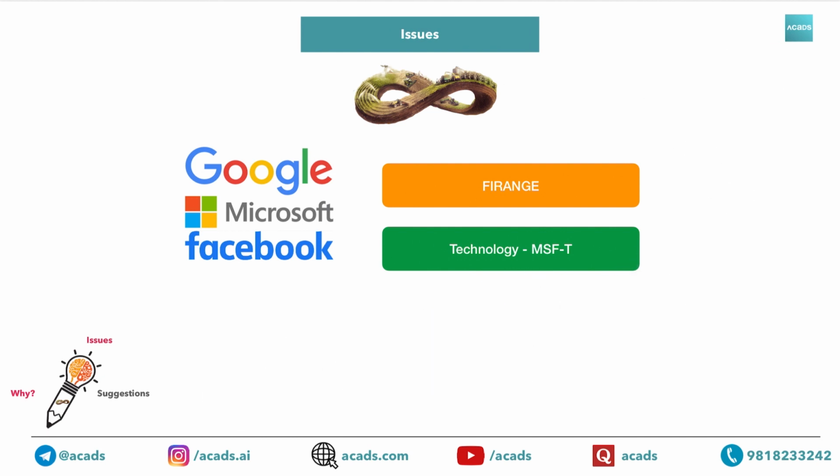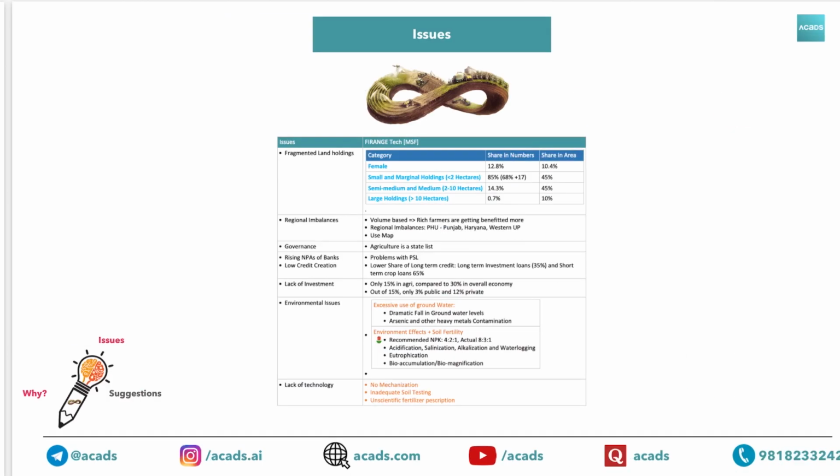So we'll explain it. Another thing that you need to know, for technology there is another sub mnemonic, that is MSFT. So MSFT मिलकर साथ में बन जाता है Microsoft. So when I was showing you the picture of Steve Jobs, I mentioned earlier that we will be using similar kind of techniques for other mnemonics also. So let's start with Firangi.